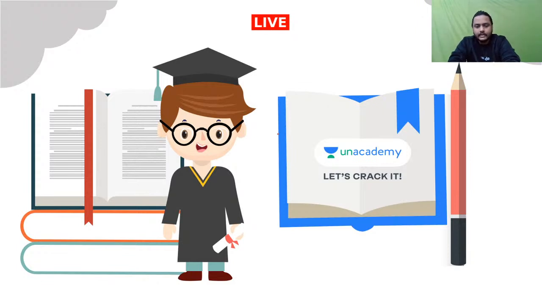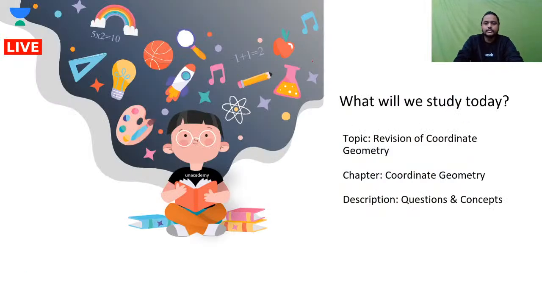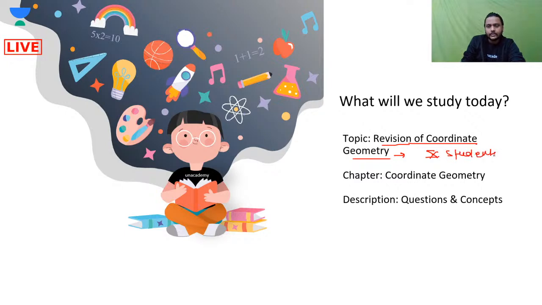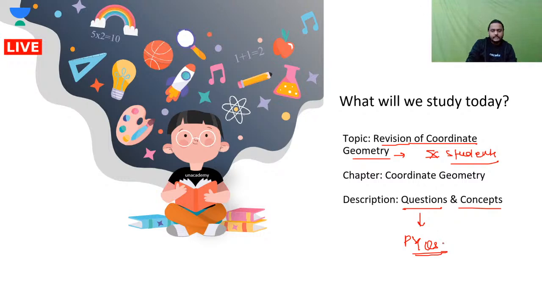So basically, this is what we will be discussing in today's session. The session is going to be on the revision of coordinate geometry for class 10 students. We will have a quick revision of coordinate geometry. We will be talking about the concepts in coordinate geometry, and along with that, we'll be talking about previous year questions. There are going to be some previous year questions that we will be taking up for class 10th students.